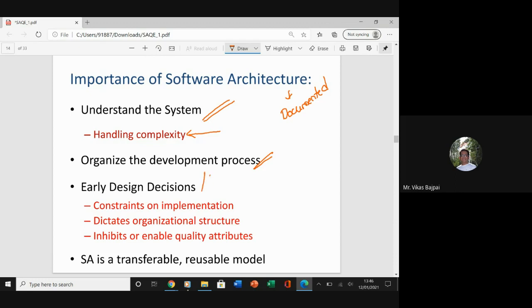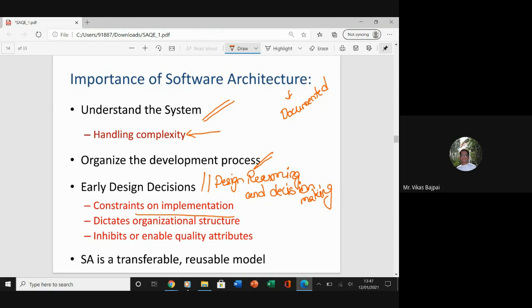So it's like design reasoning, why a particular design, and decision making. There can be certain constraints on the implementation part, that okay, I may not be able to come up with this in time. I may not be able to even come up with this particular module. So in that case, there will be certain constraints on implementation. So I'll take some early design decisions.